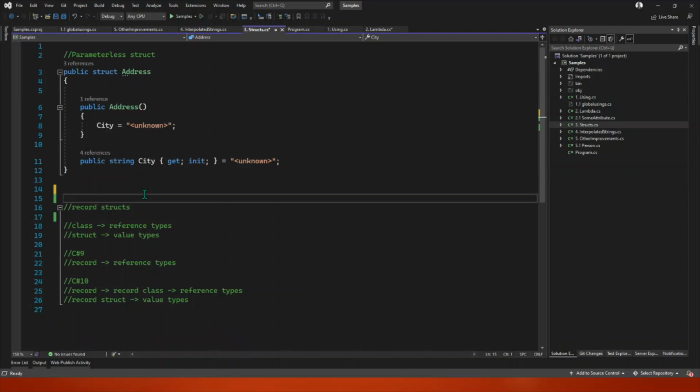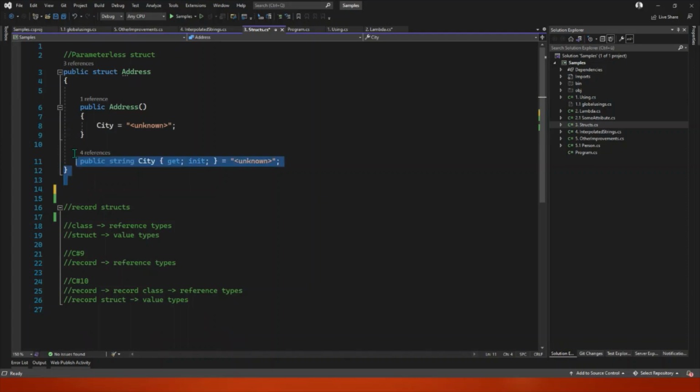And why? Where can we use records now that we have so many types of records? First of all, I think there is a common misunderstanding about immutability. Records are not by default immutable. They can be, but you can write them any way you want, so they are not immutable.